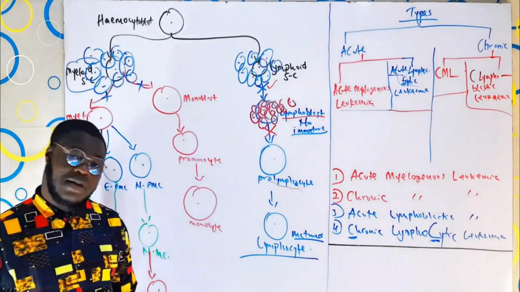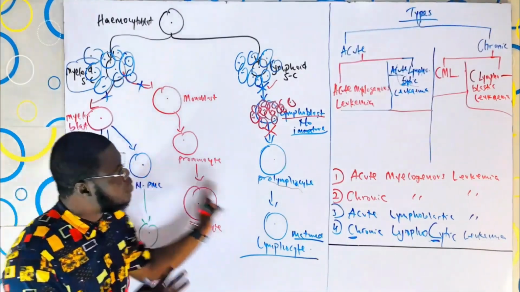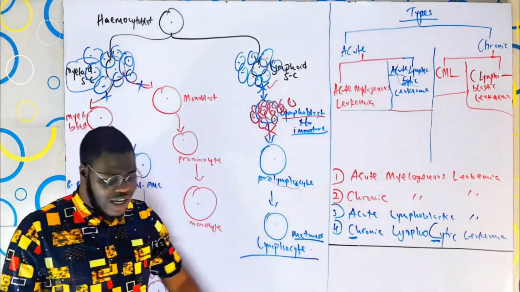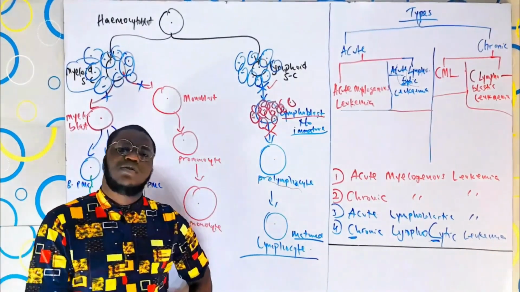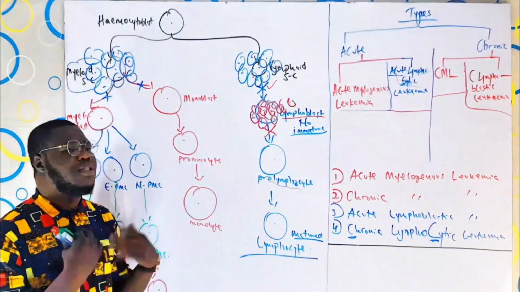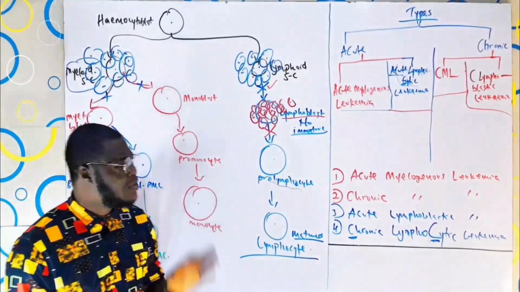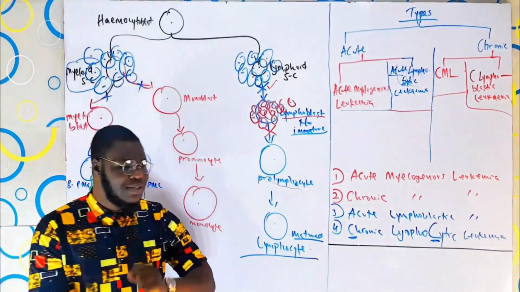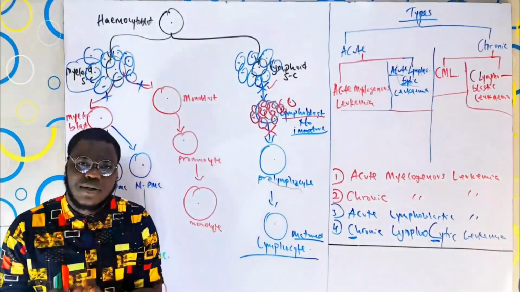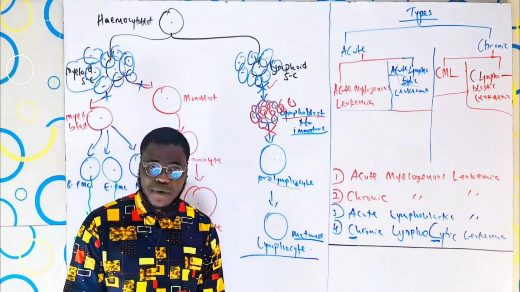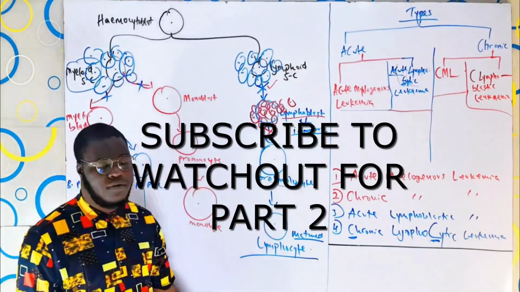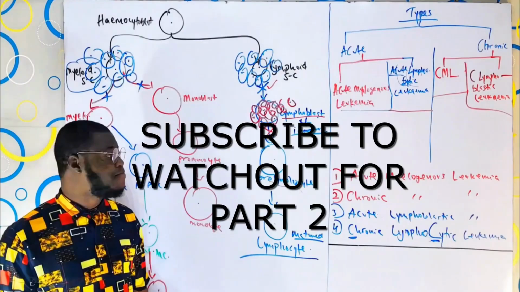As simple as that. Now, guys, you understand the types. The point is, what is the meaning of acute and what is the meaning of chronic? This is not our first time talking about that, if you've been with us from day one. Acute means something that occurs suddenly, rapidly, so the division is very fast. But chronic, the division is slow and it progresses gradually. So acute is for rapid and chronic is for gradual proliferation. As simple as that. So now, once you understand the types, let's talk about the etiology of leukemia. What causes leukemia?